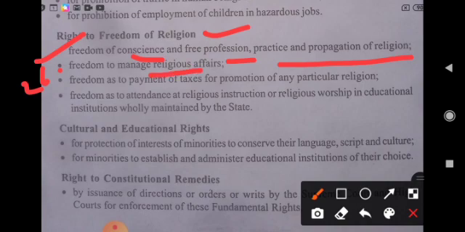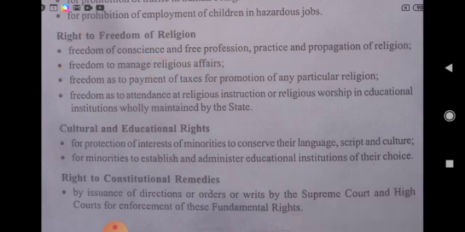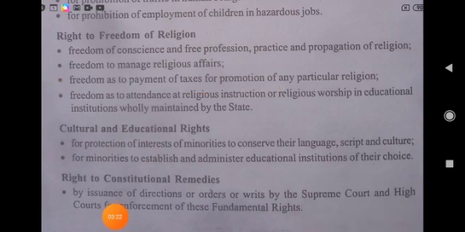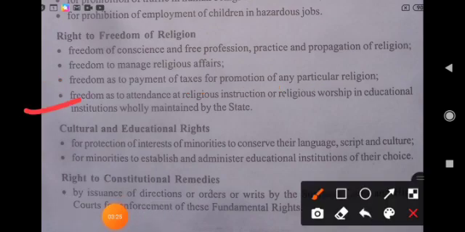Article 27 says freedom as to payment of taxes for promotion of any particular religion. Then Article 28 says freedom as to attendance at religious instruction or religious worship in educational institutions wholly maintained by the state.